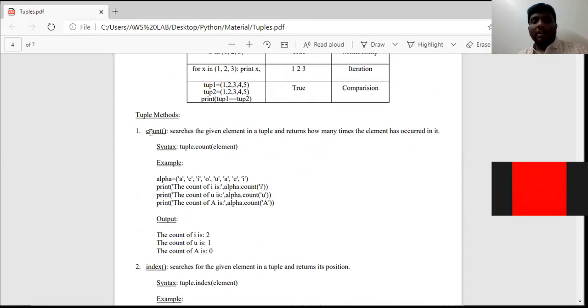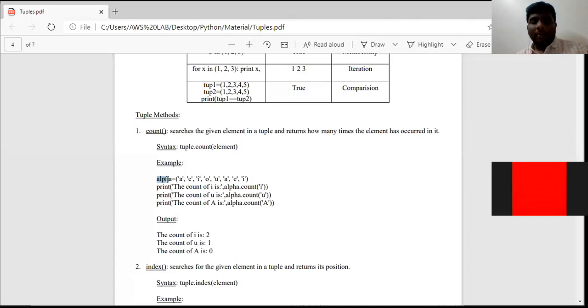See, count function. What is the purpose of the count function? It searches the given element in a tuple and returns how many times the element has occurred. Suppose a tuple consists of n number of elements, I am asking the interpreter to check only one element and how many times it has been repeated. That particular value will be retrieved. See here, alpha is nothing but a tuple variable name. Syntax will be the same as we discussed yesterday. First, we need to mention the tuple variable name, followed by the dot operator, followed by the count predefined method. Next, the element to be checked.